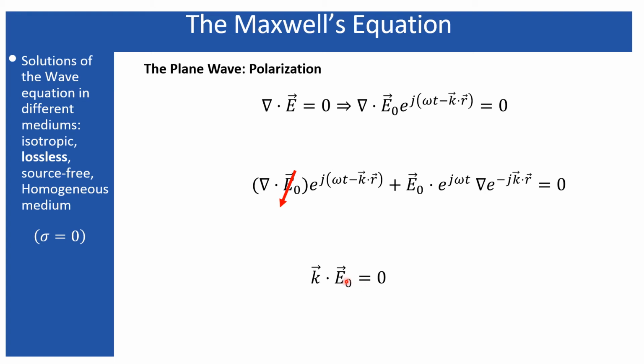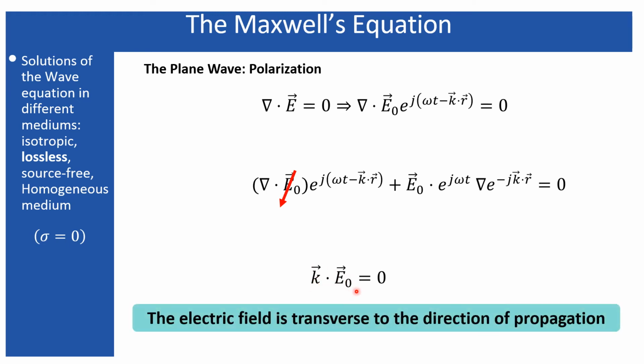That means theta represents the angle between this vector and this vector. Since this is equal to 0, that signifies that theta is equal to 90 degrees. So the angle between these two is 90 degrees, which signifies that the electric field or the polarization vector must be perpendicular to the direction of propagation.